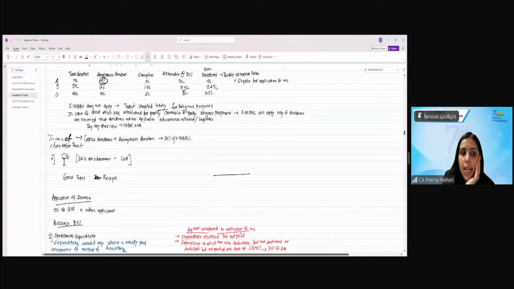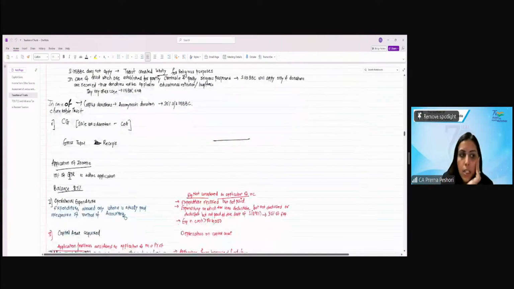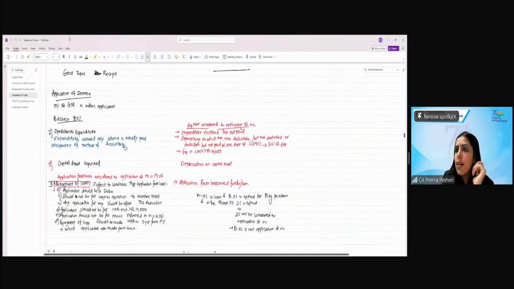Next nature of income is capital gain. So capital gain will be sale consideration minus cost of acquisition. This will give you the gross total receipts. You will take 15% of your gross total receipts as the ad hoc application. Then the balance 85% you have to apply for the charitable purposes, right? One can be for operational expenditure.